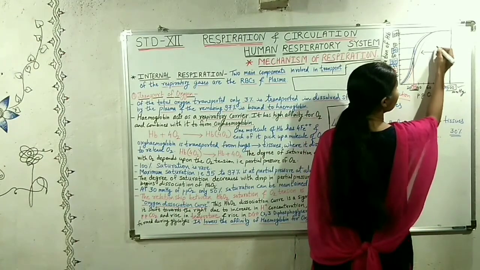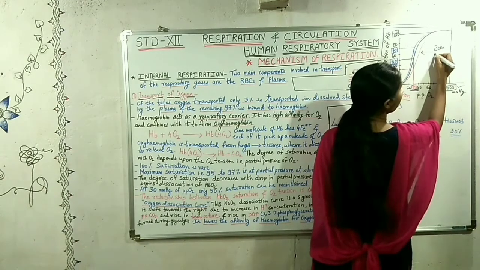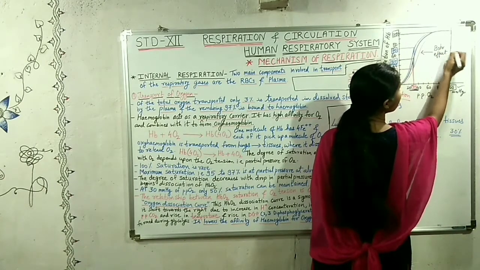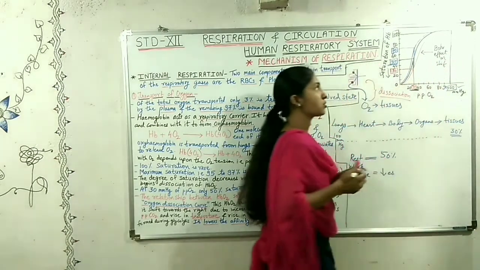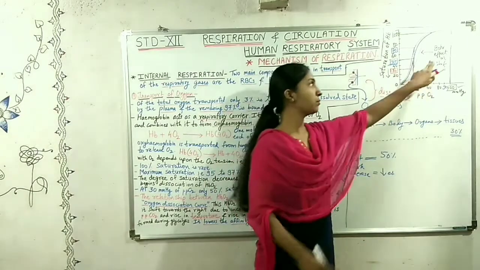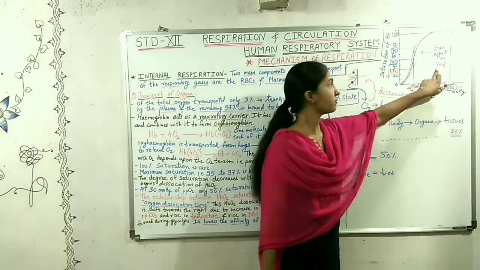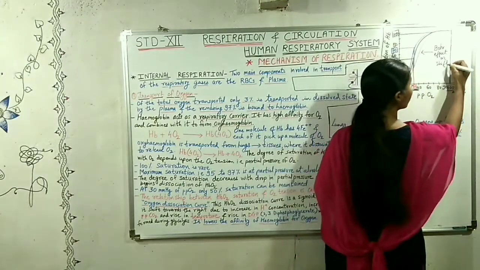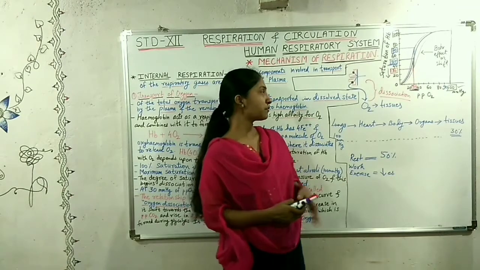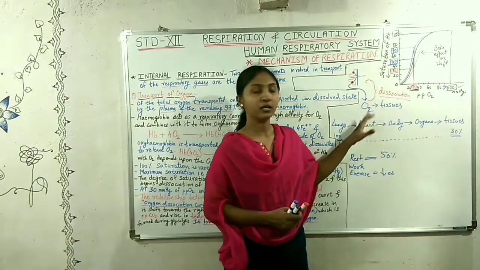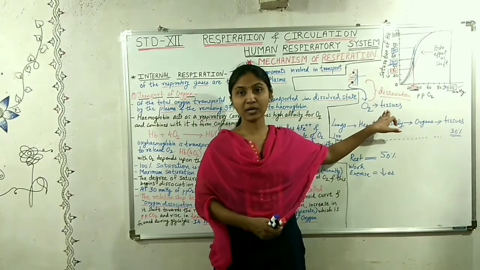This shift is called the Bohr effect or Bohr's shift, because it was shown first by Bohr. Now, if this hemoglobin does not give oxygen to the tissues, what will happen?